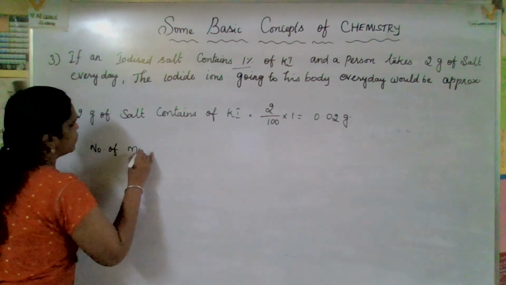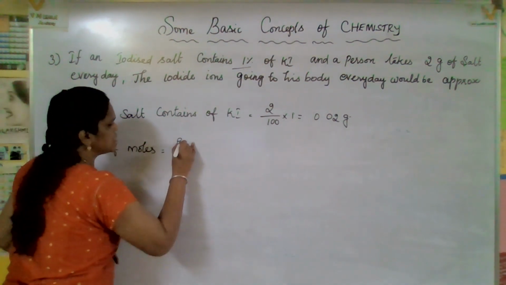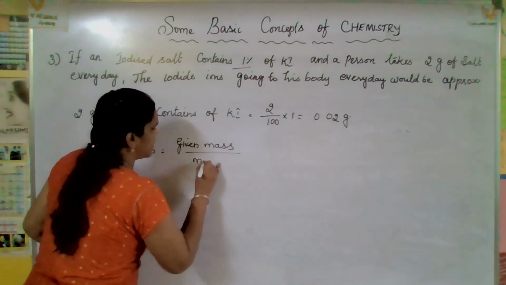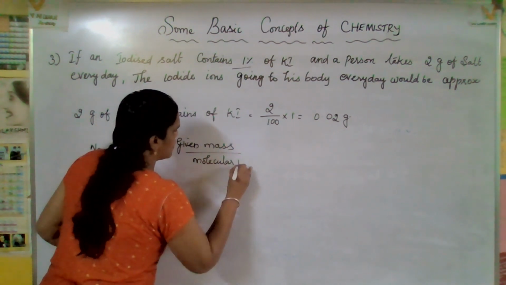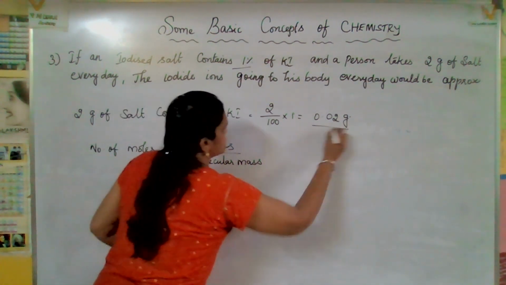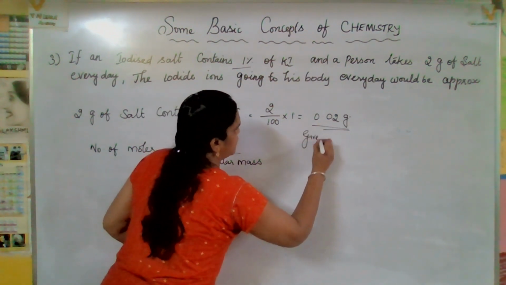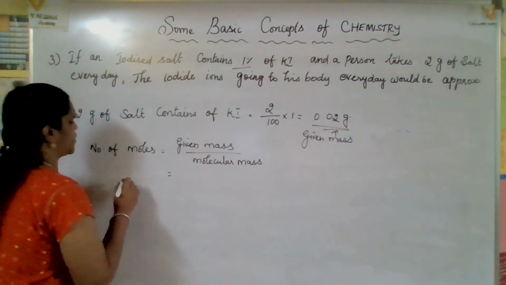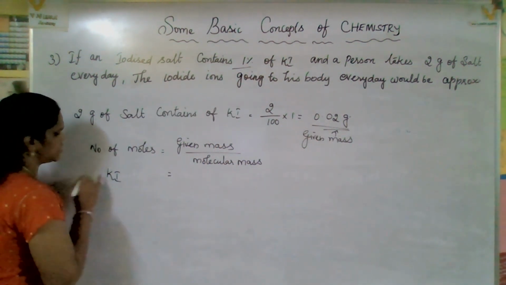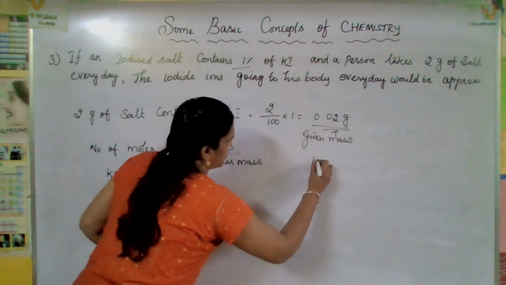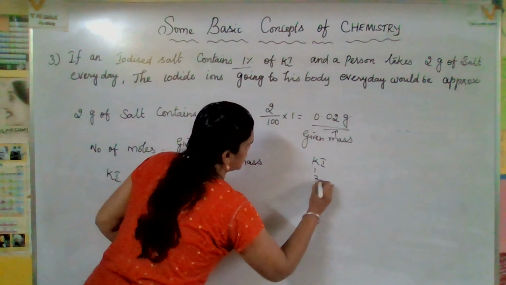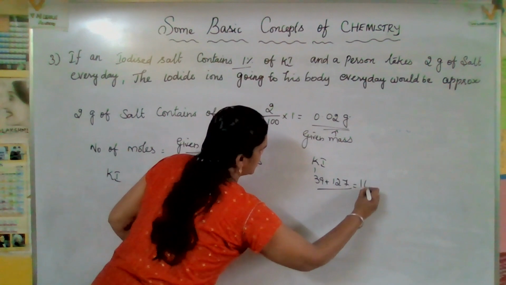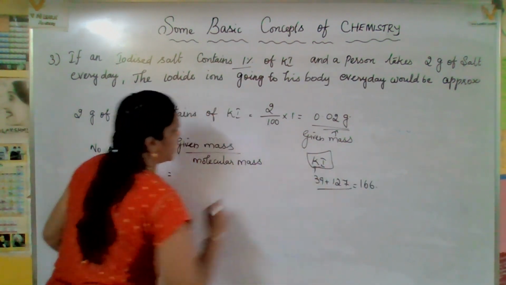Number of moles, what is the formula? Number of moles is given mass by molecular mass. This is the given mass, right? Okay, so the molecular mass of potassium iodide. What is it? Here 39 plus 127. Altogether 166. Potassium iodide molecular mass.